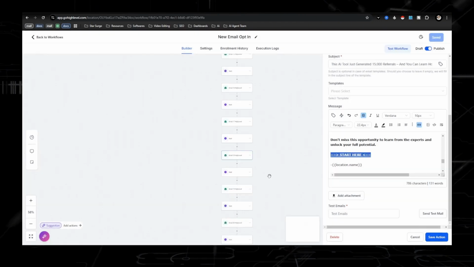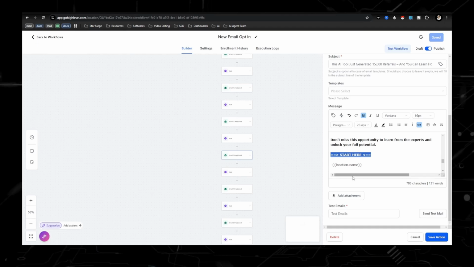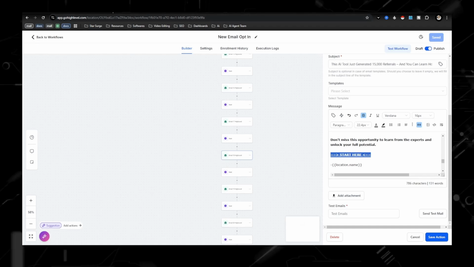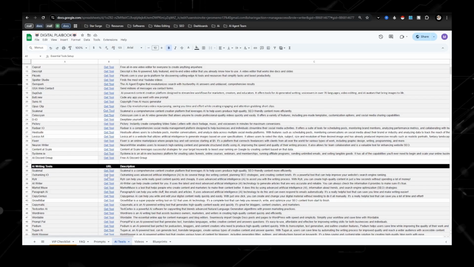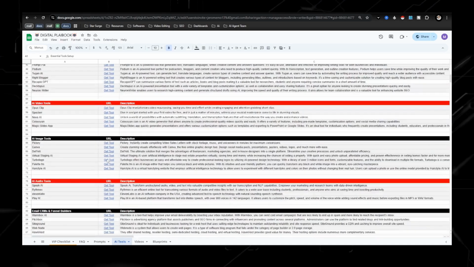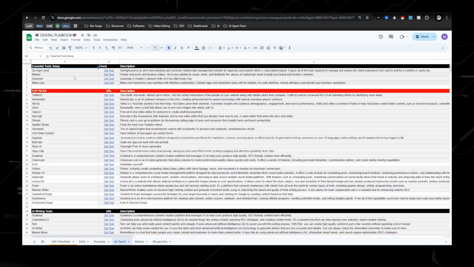So before I show you how to import or set up your custom values, first we need to get you an affiliate link of a tool that you want to promote. So if we go to the digital playbook, we can go over here to AI tools, and like I said, these are 130 AI tools that you're able to get paid to promote, which means to have affiliate links. I suggest starting off with one of these three: Go High Level, Blotato, or Xreacher.